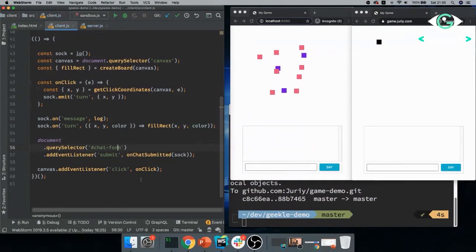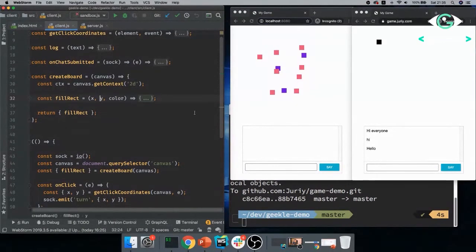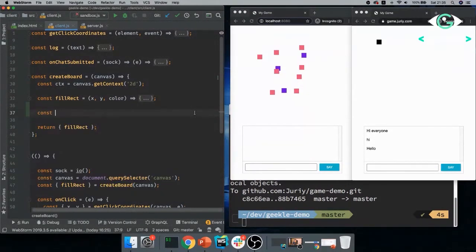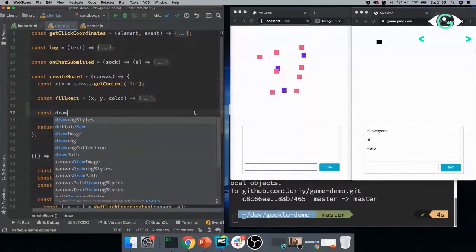All right, so what should be the next thing that we'll do? We have now the canvas. We have the way to exchange the turn information. The next thing is, instead of just pointing on any place in the grid, we will create a grid. Right? We'll create rows and columns and let users click like in a board game. So this is also easy to do. And I'll create a new function here called drawGrid.